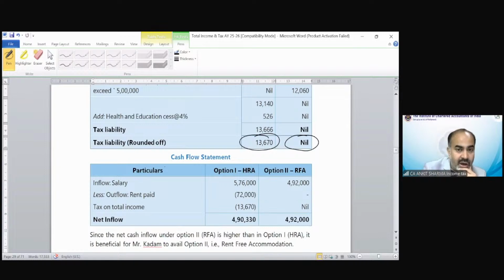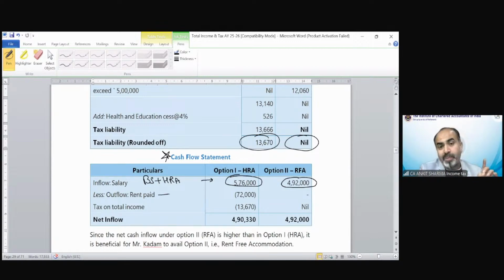Now you have to check what is the better choice on the basis of the cash flow statement. If you see, he will receive cash salary, basic salary plus HRA also. So after adding the allowance, the monetary salary in his hand would be 5,76,000. While in this case, he is only receiving basic salary of 4,92,000 because rent-free house is a perquisite.